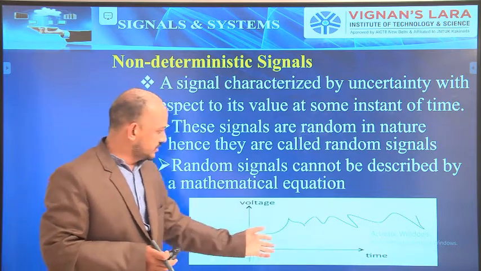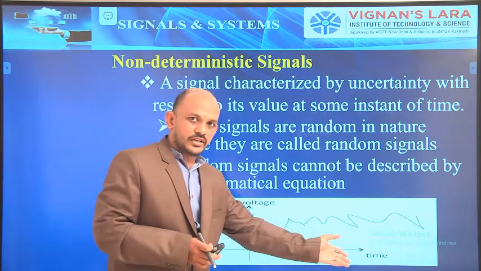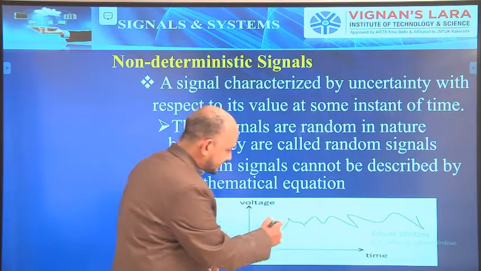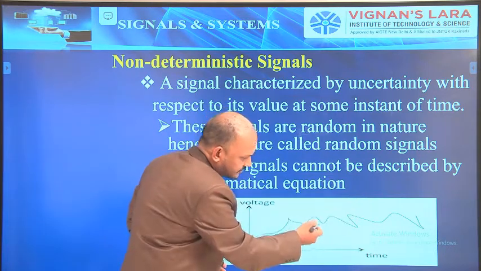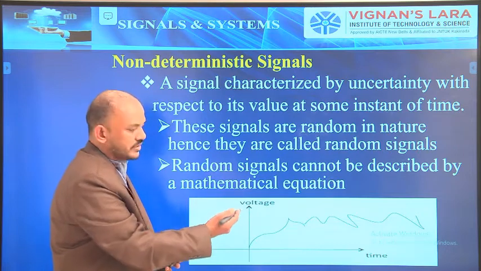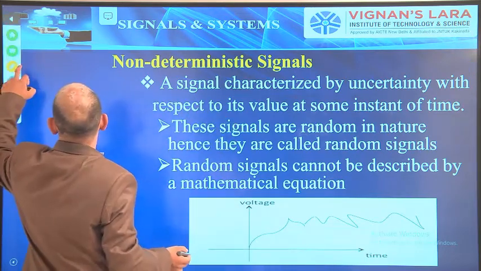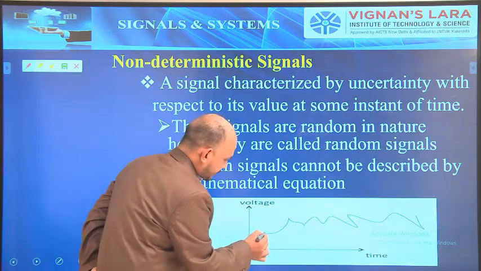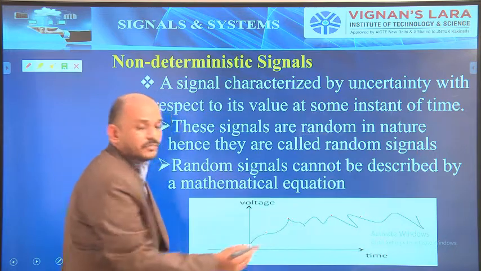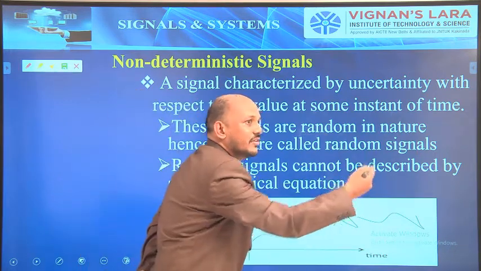For example, see the graph below. It shows time on the x-axis and voltage on the y-axis, and the graph looks like this. It is very random, peculiar. It is moving in its own way. Here the signal is behaving one way, then another way. It is moving randomly, so I can't predict what the next pattern of that signal is.